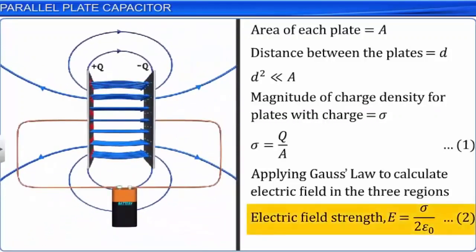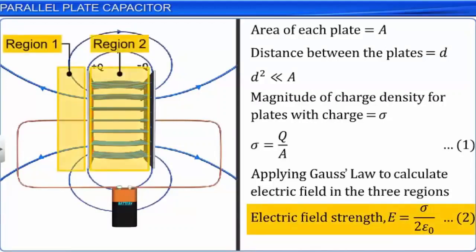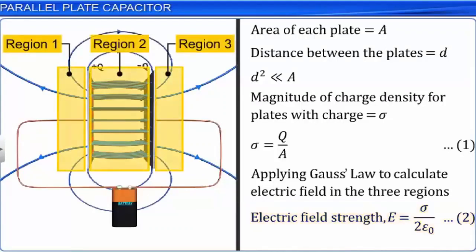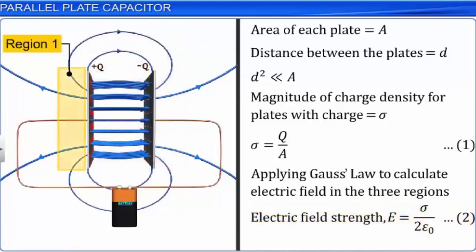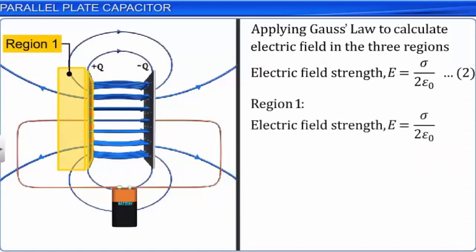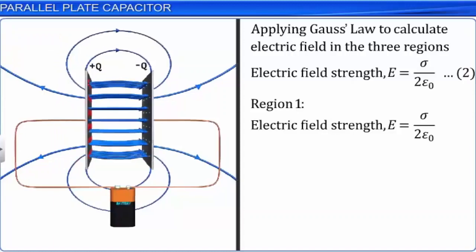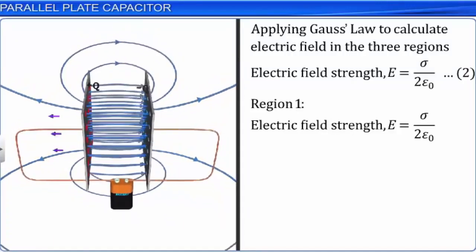We use this result to calculate the net electric field strength in regions 1, 2 and 3. In region 1, due to the positive plate of the capacitor, the electric field strength E is equal to sigma by 2 epsilon naught, and directed away from the positive plate and towards the left.